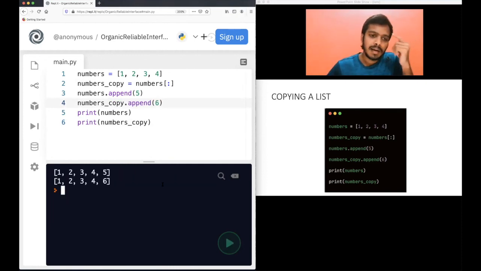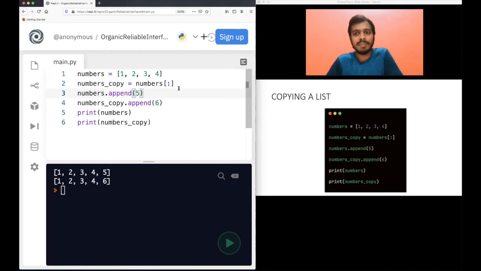Okay, let me now explain what actually happened. What I did was I wanted to make a copy of this list, numbers. I want to have the same numbers in another variable. So I declared a new list called numbers copy, and I wanted to make a copy of this list.